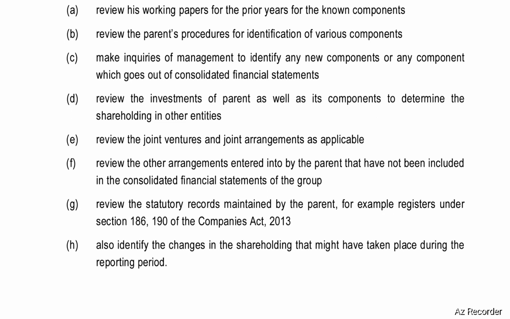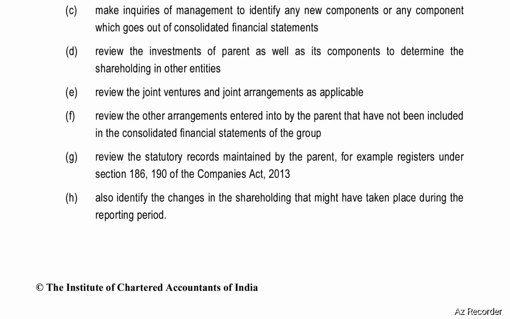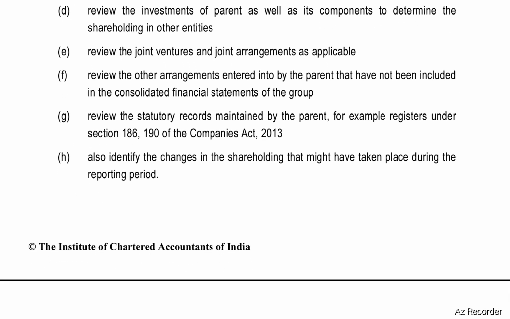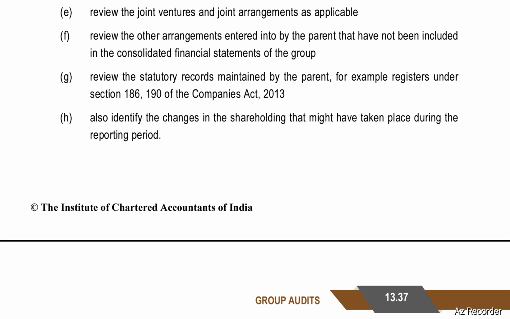Review the parent's procedures for identification of various components. Make inquiries of the management to identify any new components or any component which goes out of consolidated financial statements. Review the investments of parent as well as its components to determine the shareholding in other entities. Review the joint ventures and joint arrangements as applicable.